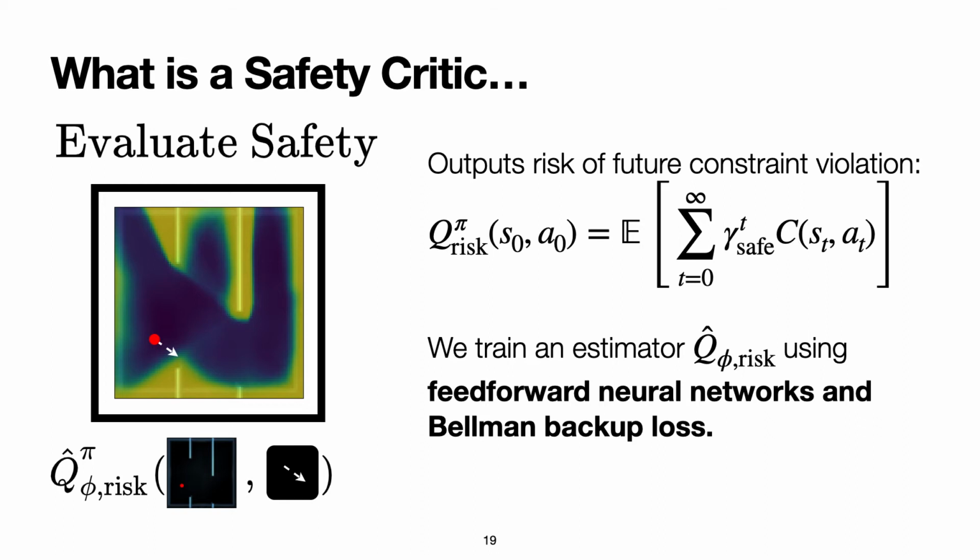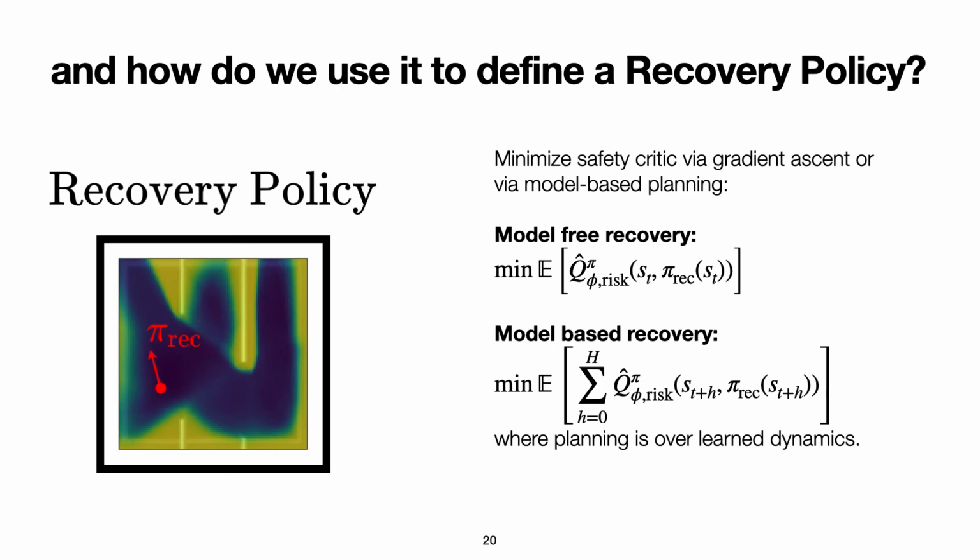We then use the safety critic to define a recovery policy. The recovery policy is also an RL agent whose sole objective is to minimize the safety critic and therefore maximize safety. The recovery policy can be trained with any RL algorithm, and we will present both model-free and model-based recovery policies. The model-free recovery policy is trained via gradient descent on the safety critic, similar to DDPG. The model-based recovery policy learns a probabilistic dynamics model and plans over the model over an H-step horizon, minimizing the sum of the safety critic values along the planned trajectory and taking the first action in the trajectory.